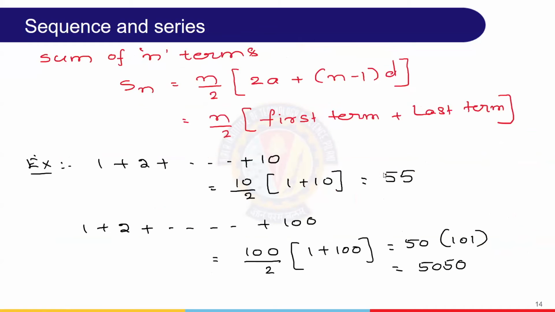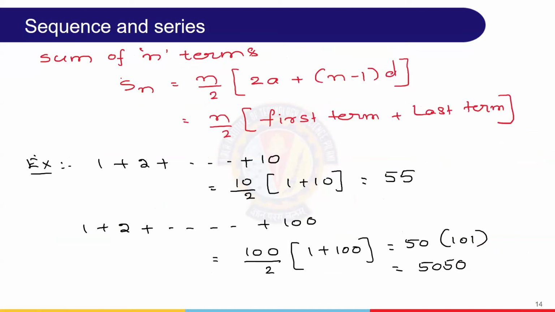Then one more is the sum of n terms. I think we might have played with this in school. Now, 1 plus 2 plus 3 and so on up to 100. Without calculating, you should be able to tell the total in a minute.